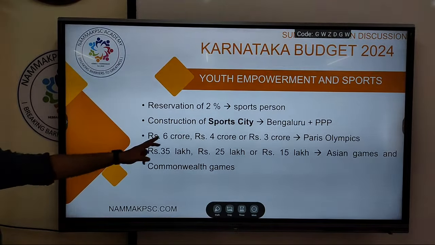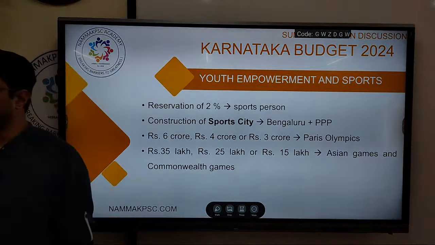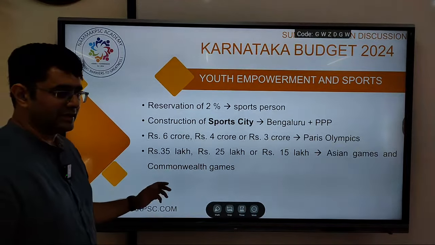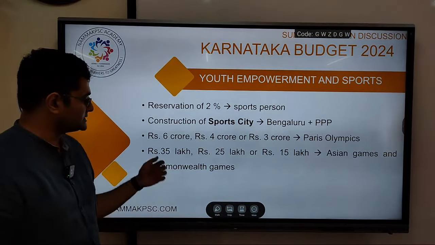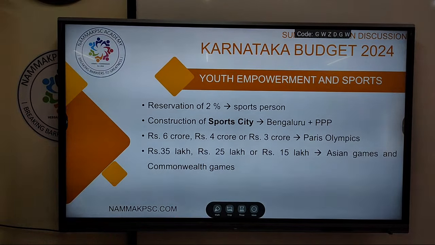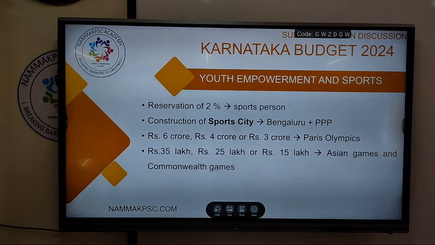Six crore, four crore, and three crore for the Paris Olympics, for anybody who wins a medal in the Olympics. For those from Karnataka who win in the Asian Games and Commonwealth, it is 35 lakhs, 25 lakhs and 15 lakhs. This is for youth and sports: 2% reservation, sports city in Bengaluru, and awards for the Paris Olympics, Asian Games and Commonwealth have been declared.